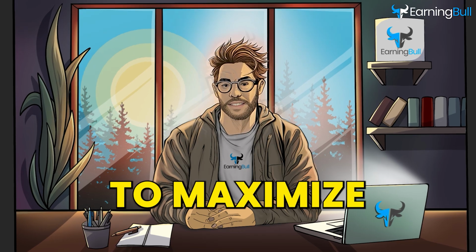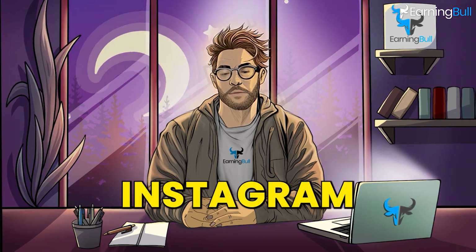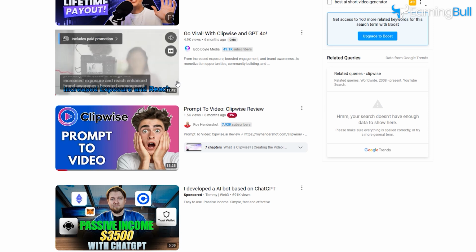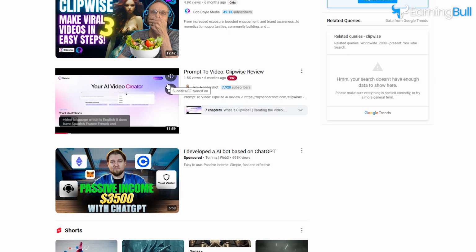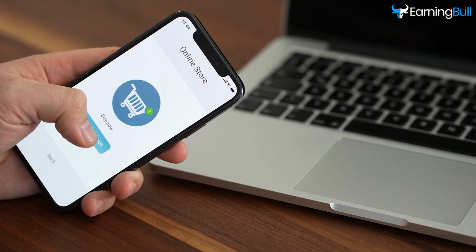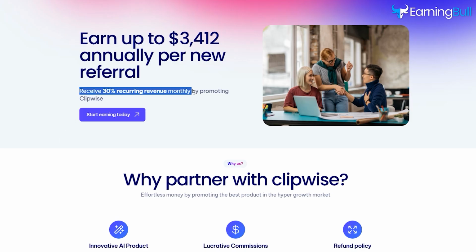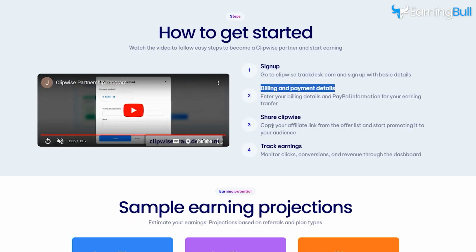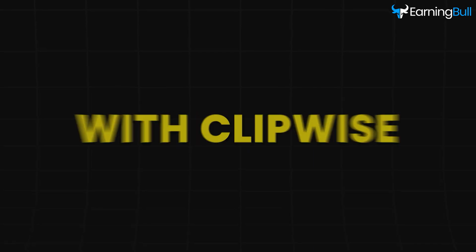Step 6. To maximize your earnings, share your link on platforms like YouTube, TikTok, and Instagram. You can create content showing how Clipwise works or how easy it is to make AI-generated videos. Since Clipwise is already a trending tool, it's easier to attract clicks and signups. Once people start signing up through your link, you'll see your earnings grow. Joining the Clipwise affiliate program is a straightforward process, and the potential for earning is huge. Whether you're a beginner or a seasoned content creator, this program can help you turn your audience into a source of steady income.